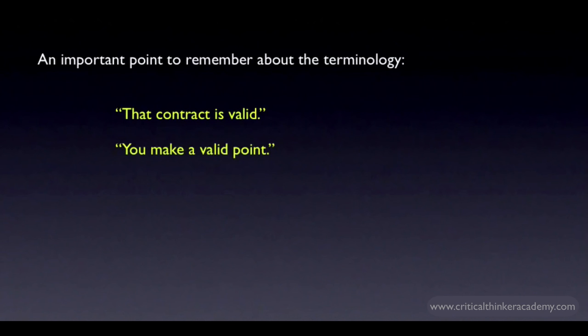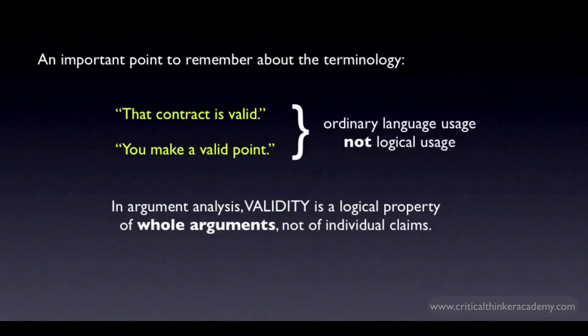These are perfectly acceptable uses of the term valid, but I just want to emphasize that this isn't how we're using the term in logic when we're doing argument analysis. And it's important to keep the various meanings of valid and invalid distinct so there's no confusion. Note, for example, that when we use the terms valid and invalid in logic, we're talking about properties of whole arguments, not of individual claims. If we're using the terms in the way we've defined them in this tutorial, then it makes no sense to say that an individual premise or claim is valid or invalid. Validity is a property that describes the logical relationship between premises and conclusions. It's a feature of arguments taken as a whole.